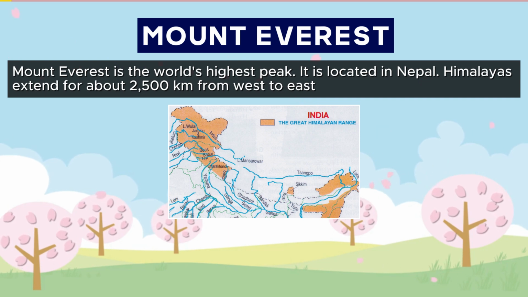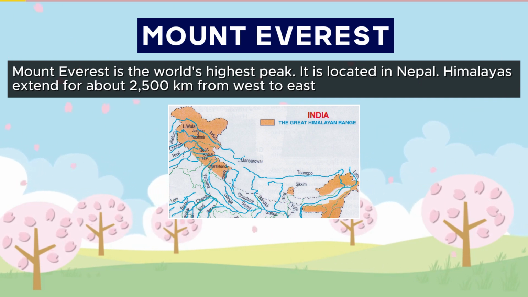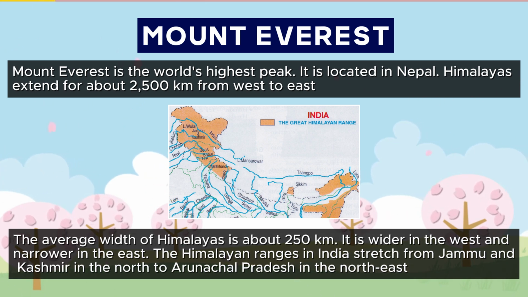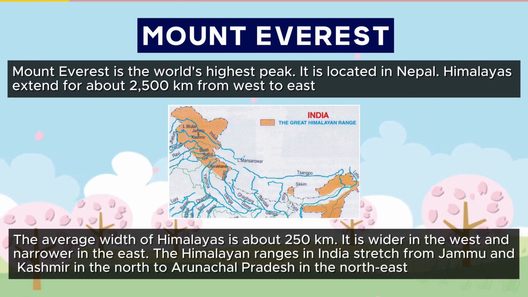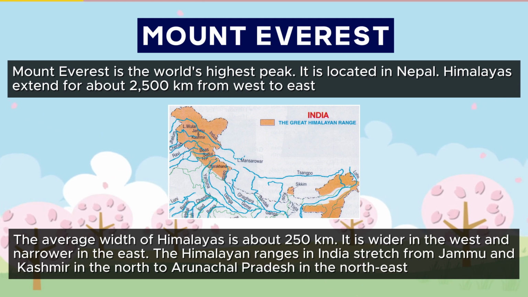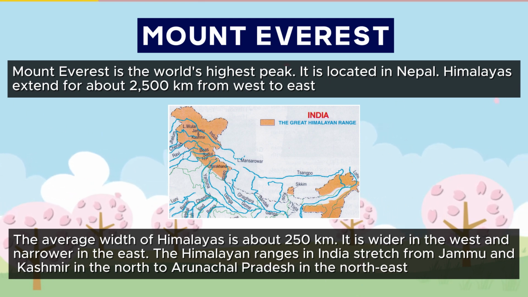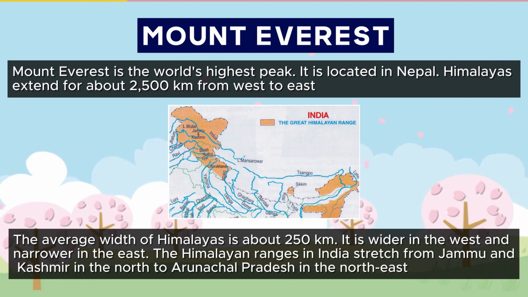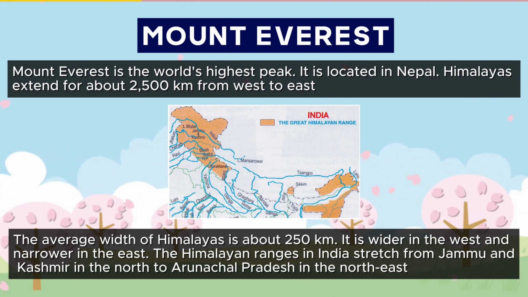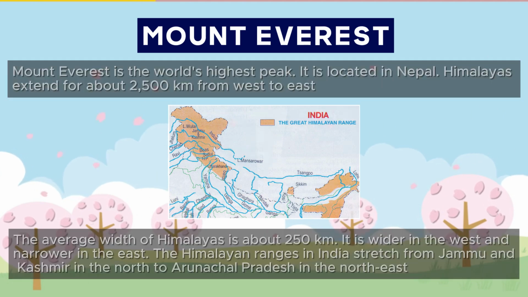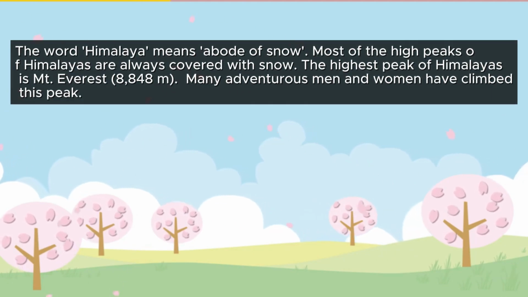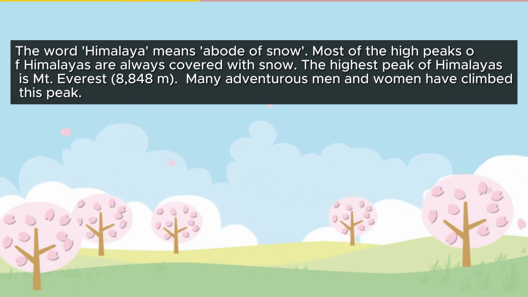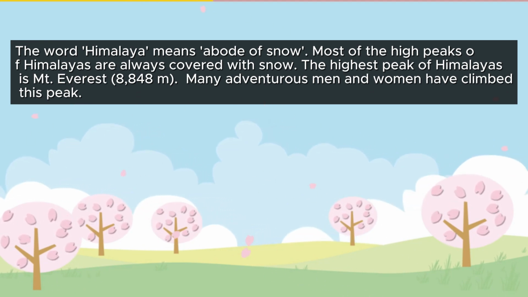The Himalayas extend for about 2,500 kilometers from west to east. The average width of the Himalayas is about 250 kilometers. It is wider in the west and narrower in the east. The Himalayan ranges in India stretch from Jammu and Kashmir in the north to Arunachal Pradesh in the northeast. The word Himalaya means abode of snow. Most of the high peaks of the Himalayas are always covered with snow.